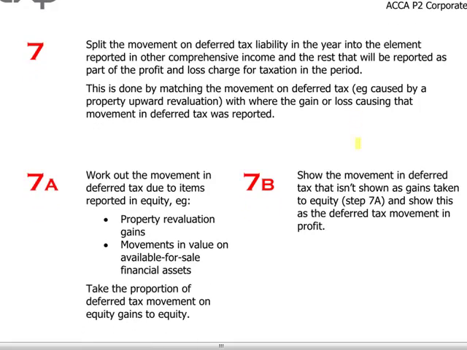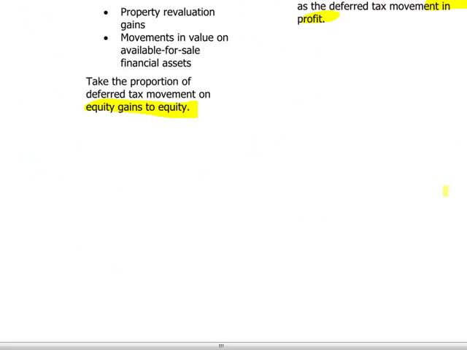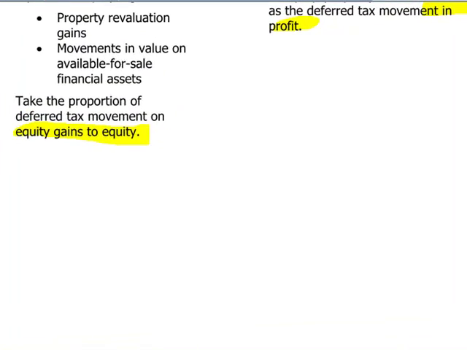And then we work out the deferred tax liability associated with this gain which was reported in other comprehensive income and we book it against equity reserves and we book it as a credit to P&L in order to adjust the expense that we just booked in the P&L. Remember, we will actually do this in the exam if and only if there is enough time for you to answer this question.